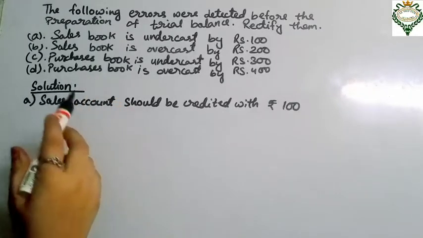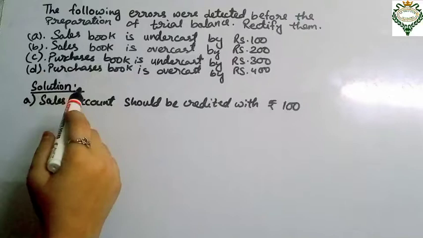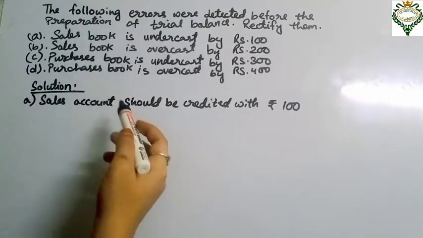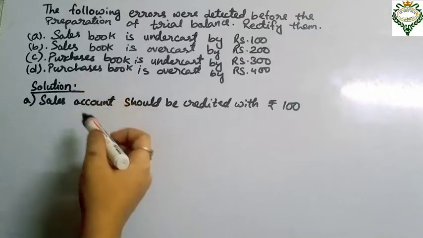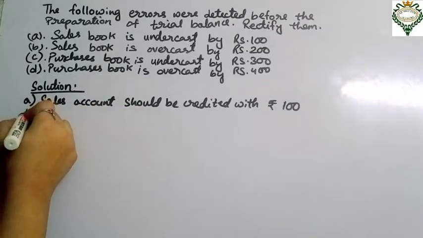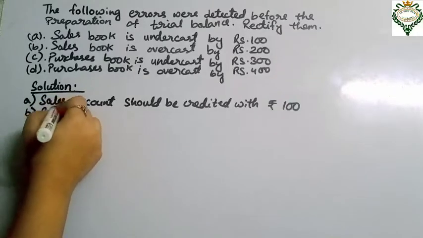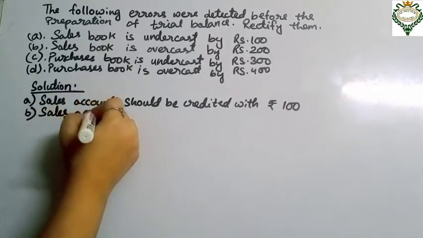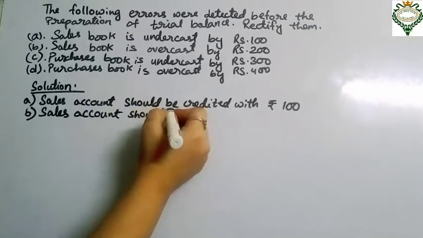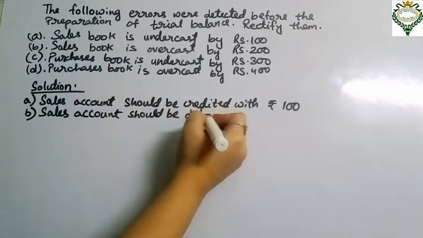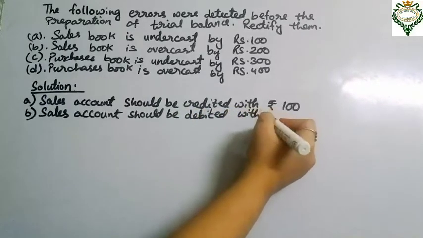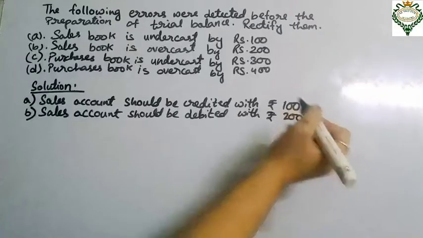So this is the one-sided error. Okay, so there is excess credit in sales account by ₹200. So it will be rectified by debiting sales account by ₹200. So we will debit here the sales account. Okay, so we will write here: sales account should be debited with ₹200. Got it, students?